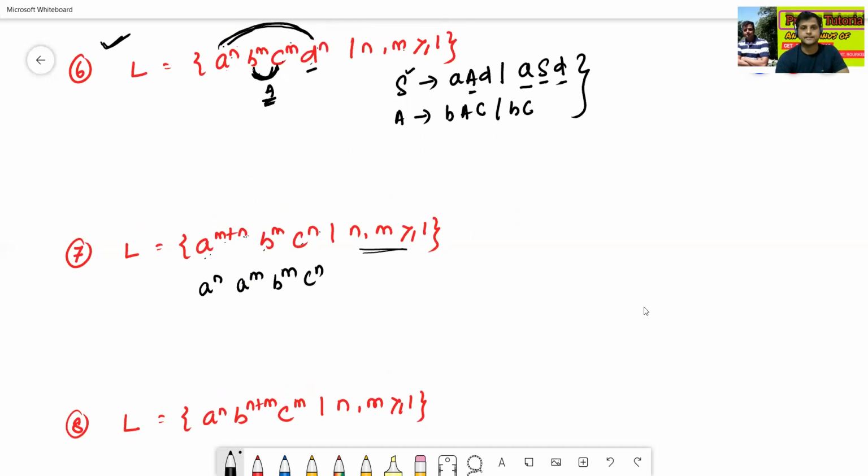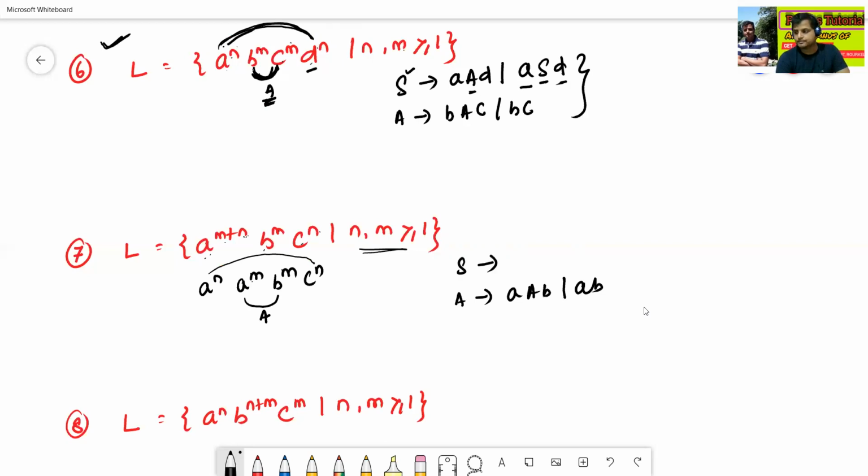So we can use a variable A for a to the power m, b to the power m, like A to aAb slash ab.